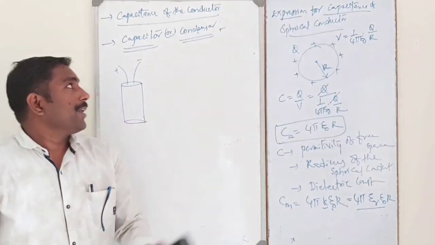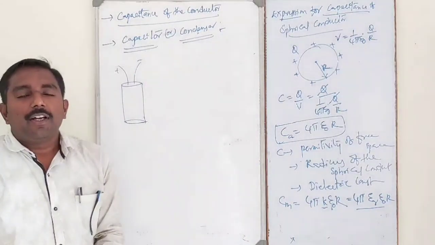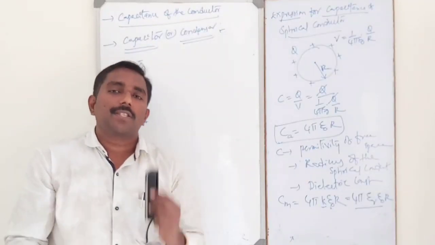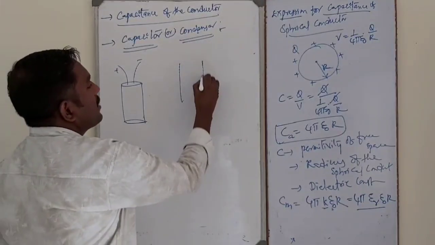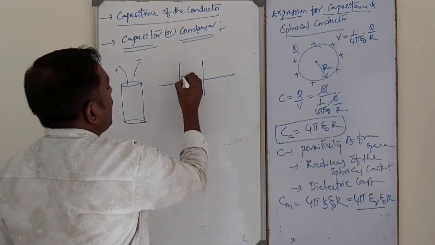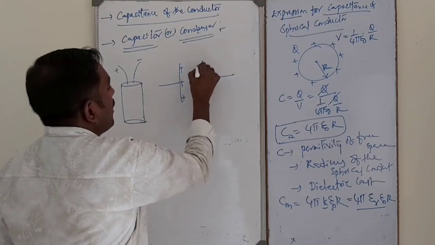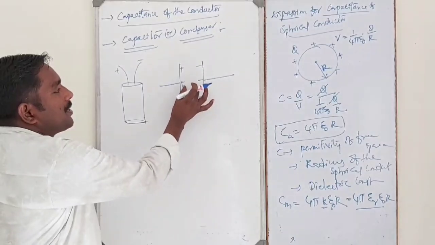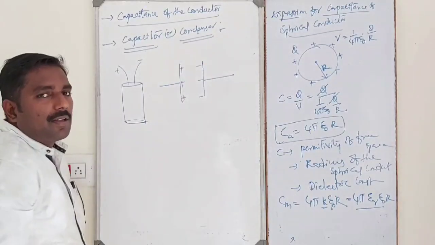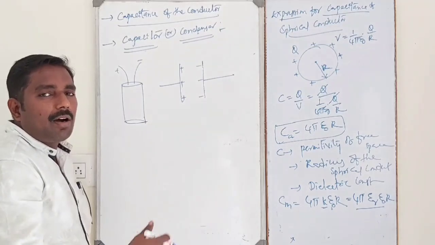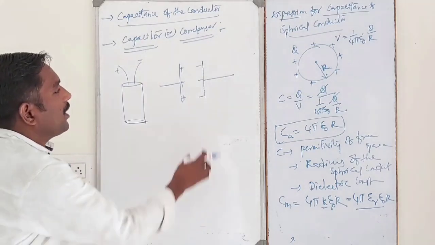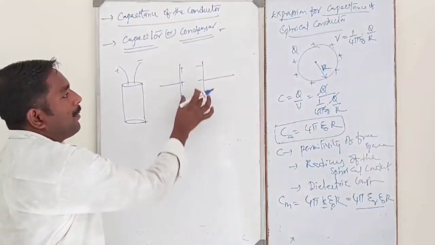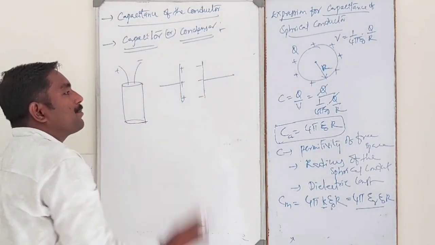That is called simply a capacitor or condenser, which consists of two metal plates separated by a small distance. Like this, it consists of two metal plates separated by a small distance. This is the positive plate, this is the negative plate, separated by a small distance. In this region, the medium is air or any other dielectric medium. So the capacitor consists of two parallel conductors separated by a small distance.